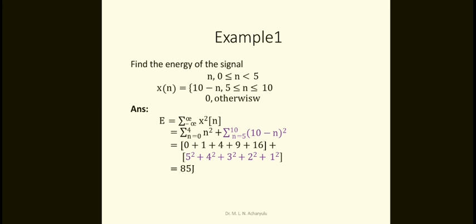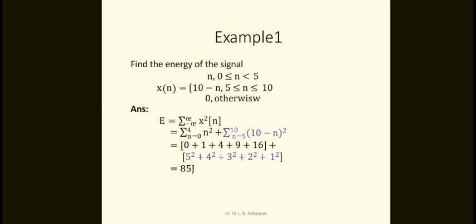Plus second, n is equal to 5 to 10, so 10 minus n whole square. The last one is 0, so no problem. Now you will find it. Where n is equal to 0 to 4, what are the n square values? 0 square plus 1 square plus 2 square plus 3 square plus 4 square.